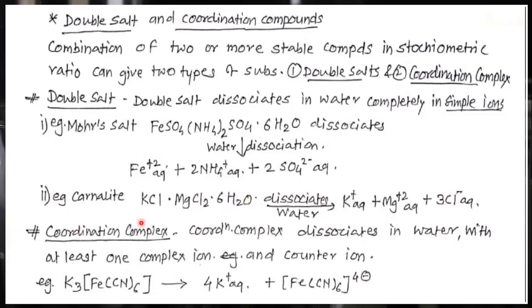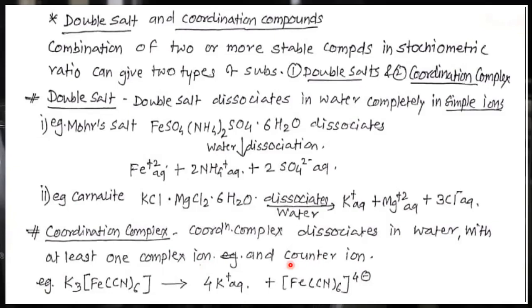Coordination complex. In this coordination complex, there is also a metal ion bonded with ligands and another counter ion. So when this coordination complex dissolves into water, it dissociates into at least one complex ion and another counter ion.